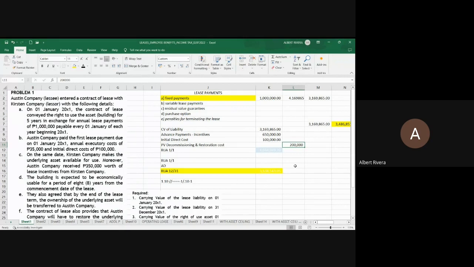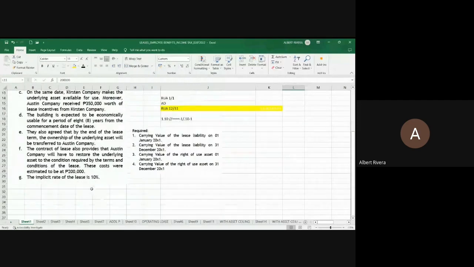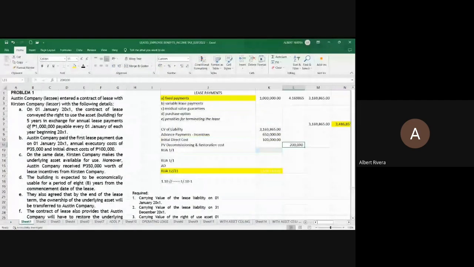And if we are talking to a specific period, then we will be using the present value factor of 1 in computing for the present value of this. Can you please compute now what is the present value factor of 1 at 10% and n is equal to 5? Chat box please.